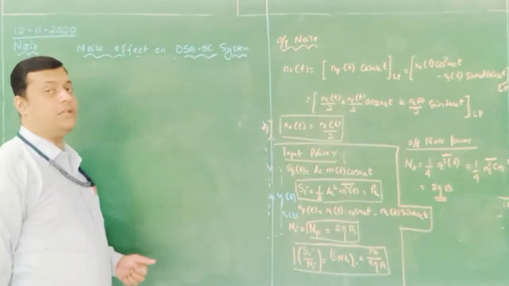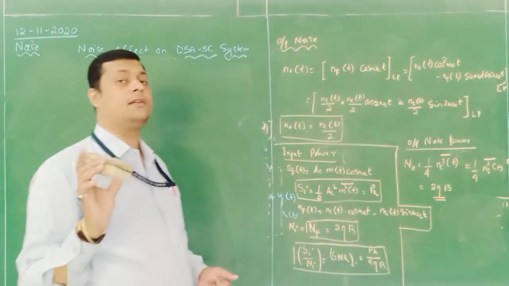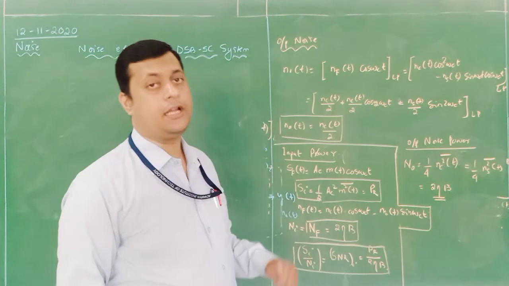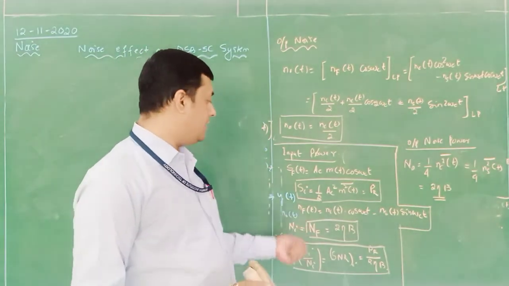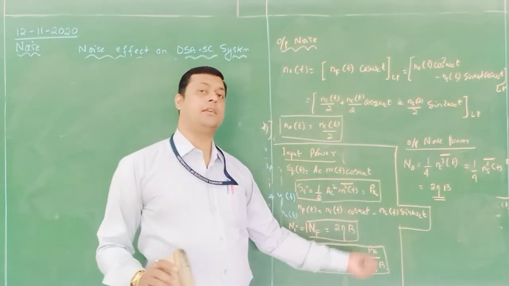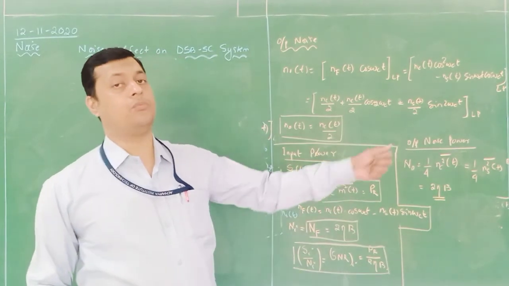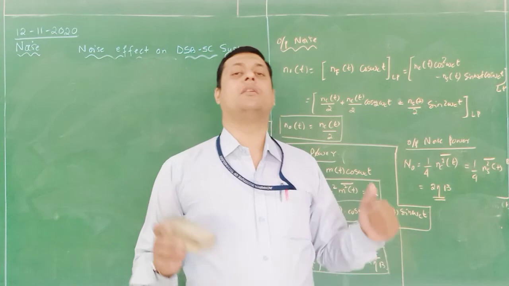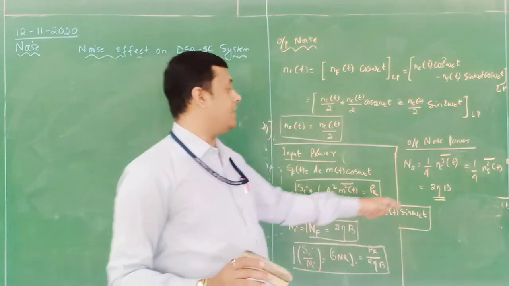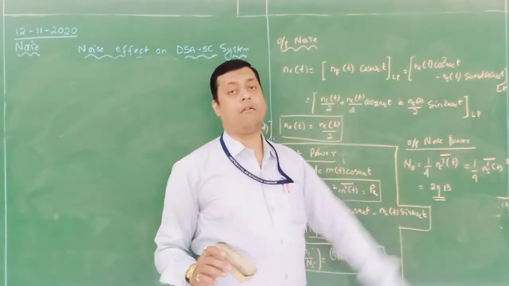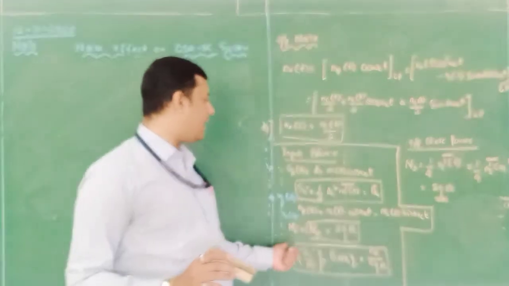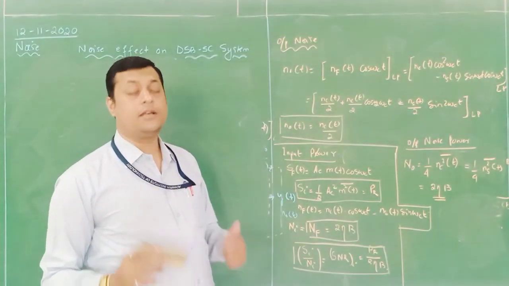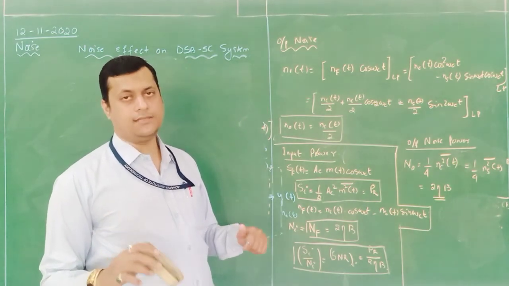And one more thing, you note it down that the input noise power and the output noise power are the same. Because you can see input noise power is 2 eta into B, output noise power is also 2 eta into B, because it depends only upon the noise component. This is half Ns square of t. Here also it is half Nc square of t. So that is the noise power, which remains constant throughout the system. Okay.